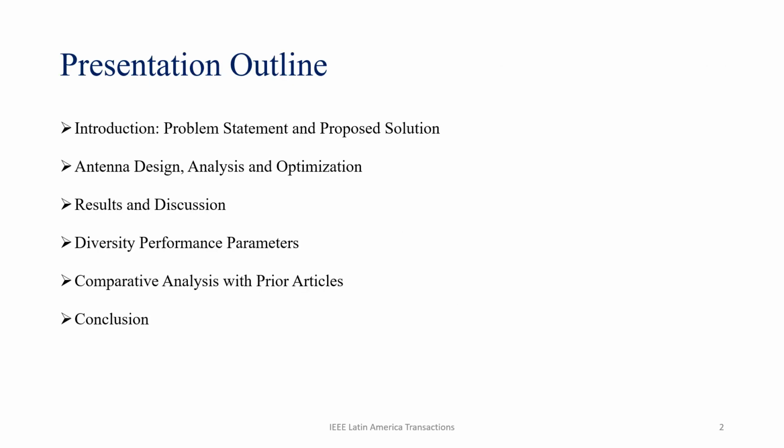Problem statement and proposed solution. In the second phase, the antenna design analysis has been done, and the optimization of the antenna has been carried out with the help of machine learning. Later, in the third phase, the results of the single antenna and the MIMO antenna are discussed, and the diversity parameters of the MIMO antenna are also included. In the fourth phase, the comparative analysis of the presented work with previously published literature has been carried out, and finally it is concluded.